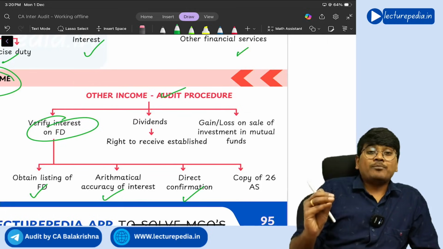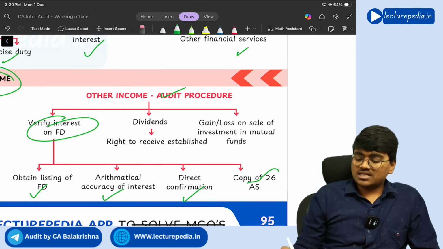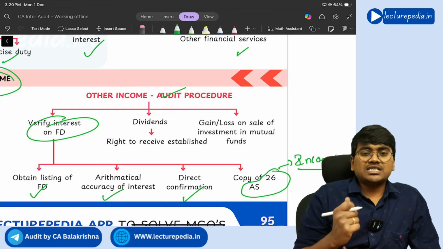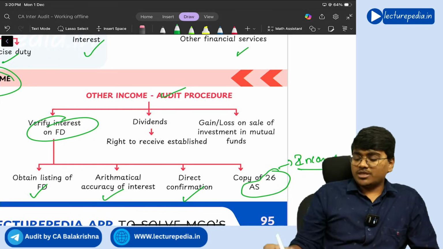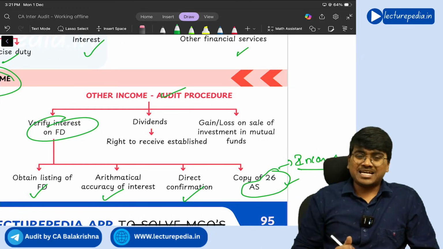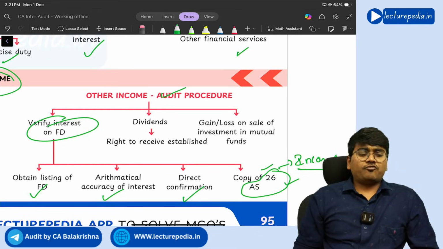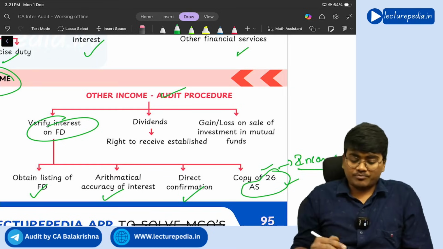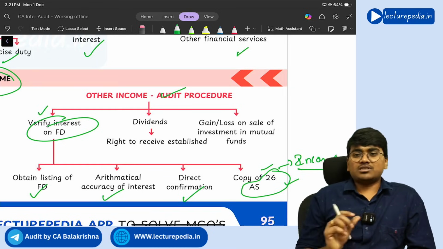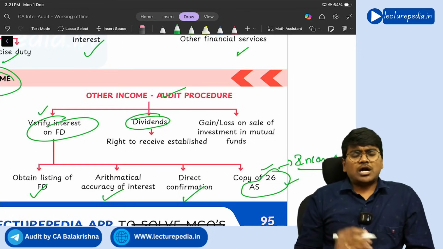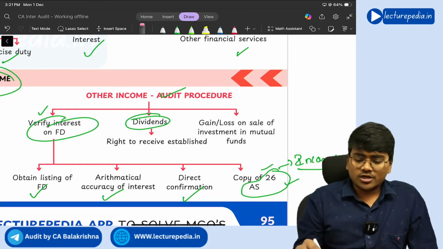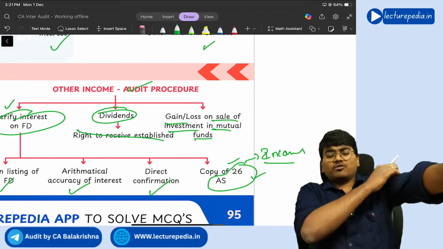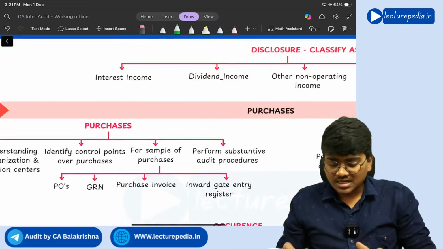You will also check form 26AS, which you can get from the income tax portal. If any TDS has been deducted, that TDS will be reflected in form 26AS along with the relevant income. So you should see form 26AS to check whether the TDS and the relevant income, that is interest on fixed deposit, have been reflected. With respect to dividends, you recognize dividend only when the right to receive is established; I already told you this point. Next, gain or loss on sale of investments in mutual funds. So these are some of the other incomes.